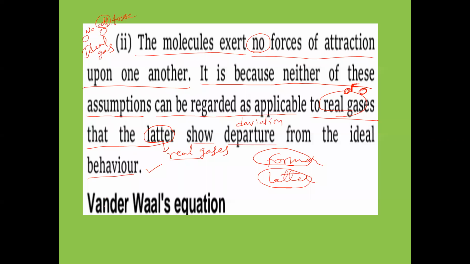Now see here, the scientist name is Van der Waals. The apostrophe should be after S, remember, not after L. Up to S is the scientist name only. So Van der Waals equation. This Van der Waals equation is also called the real gas equation.